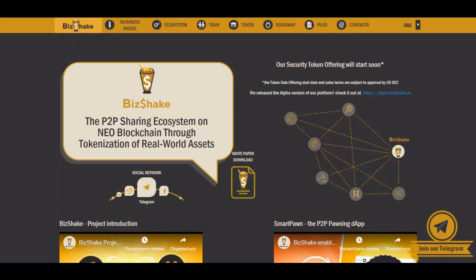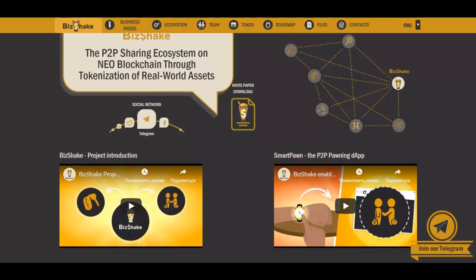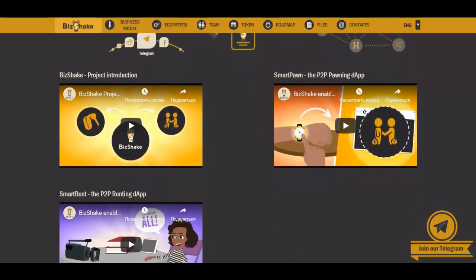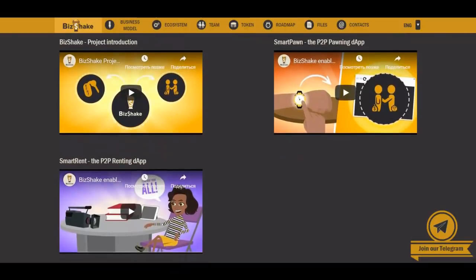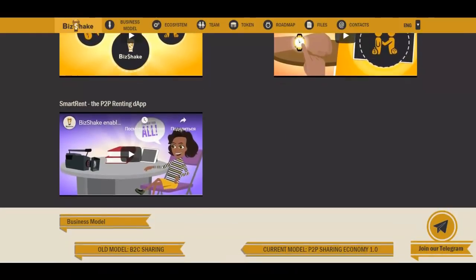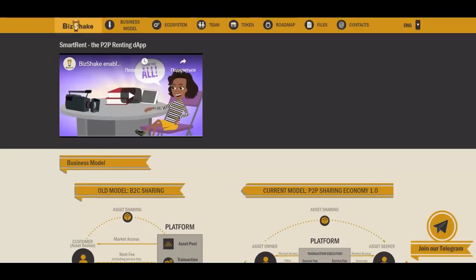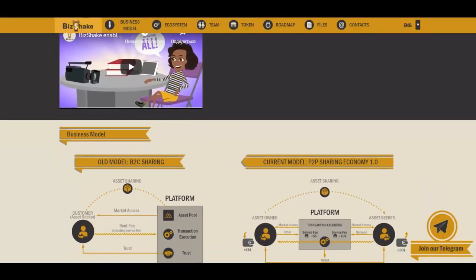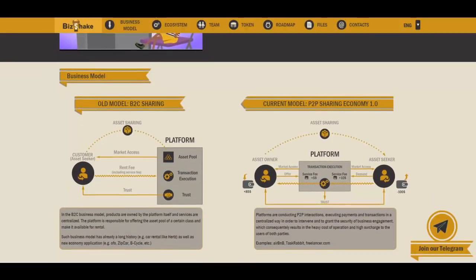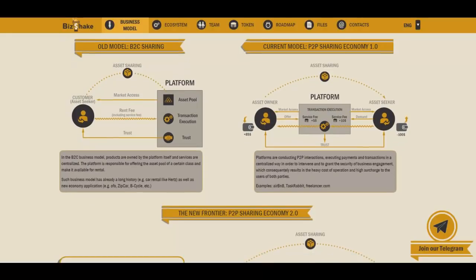What is BizShake? BizShake, found online at BizShake ICO, is a peer-to-peer sharing ecosystem that claims to be the first decentralized peer-to-peer renting and pawning ecosystem. The development team aims to create a whole ecosystem of decentralized apps that enable and encourage users to share their particular properties, optimizing the value created by their usage and optimizing asset allocation throughout communities. In simpler terms, BizShake enables you to rent material over a decentralized network.